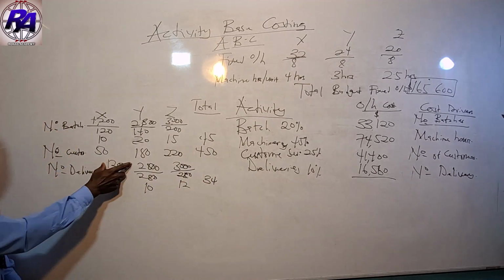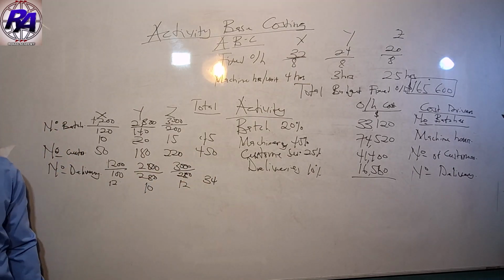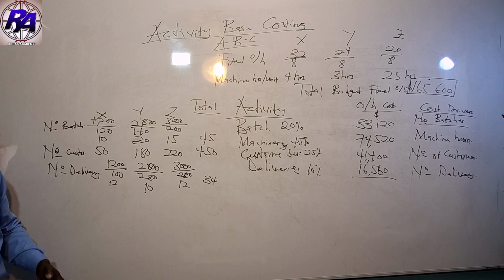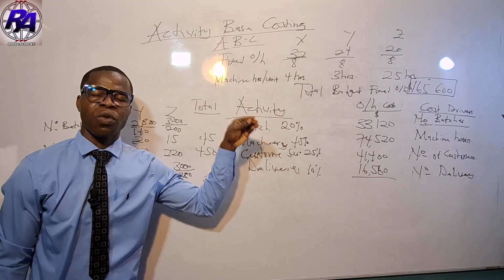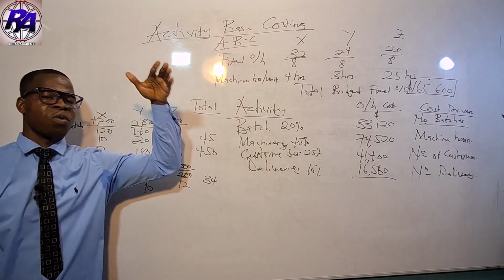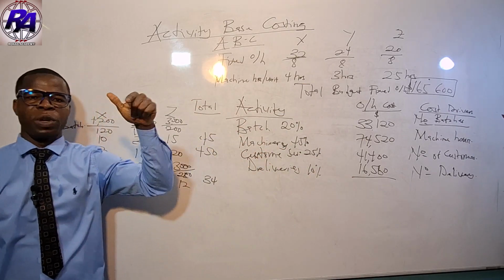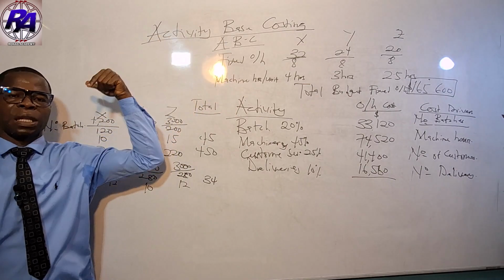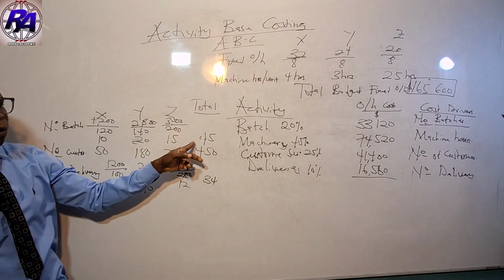The reason we are doing this division is because of what we were given in the question. We need the cost driver for delivery to be the number of deliveries, not quantities per delivery. We need the batches to be the number of batches, not units in a batch. So we need to divide by the units to get the number of batches. That is what we've done over here.